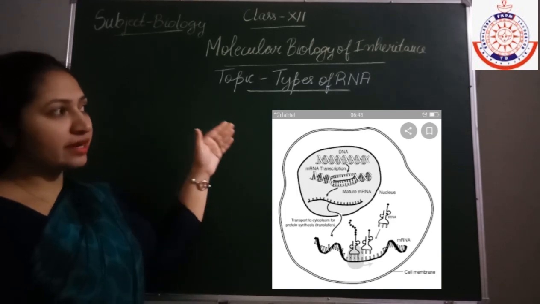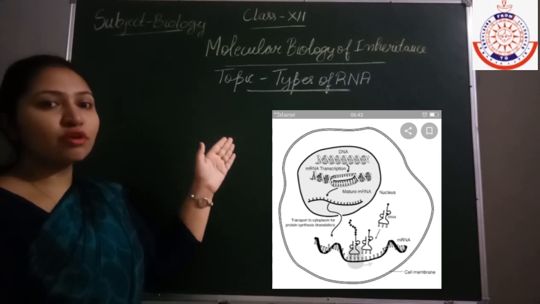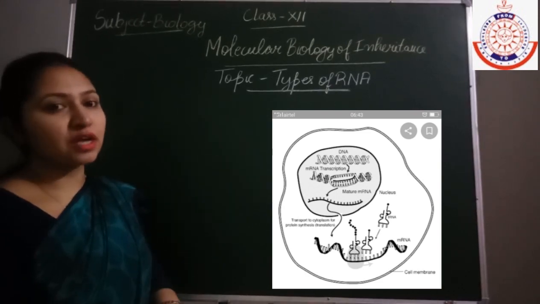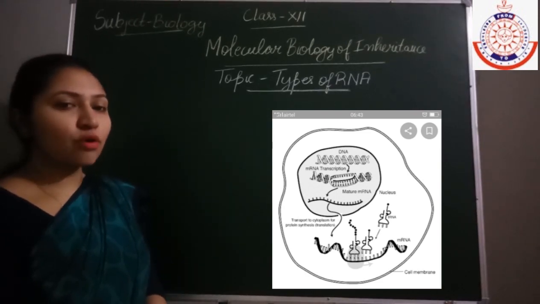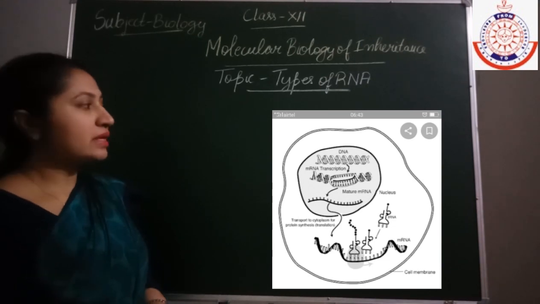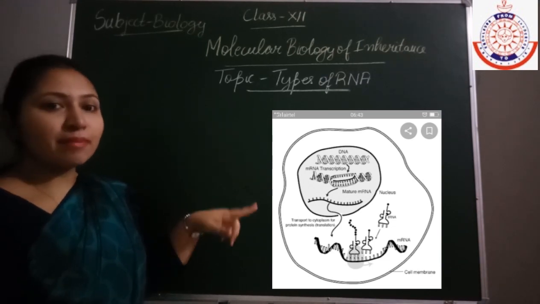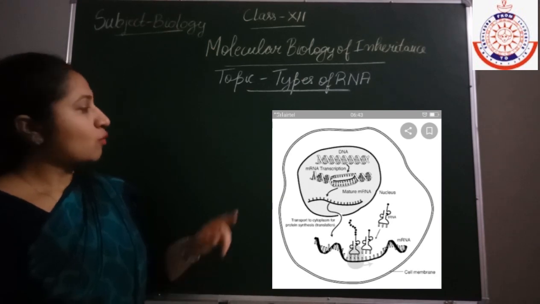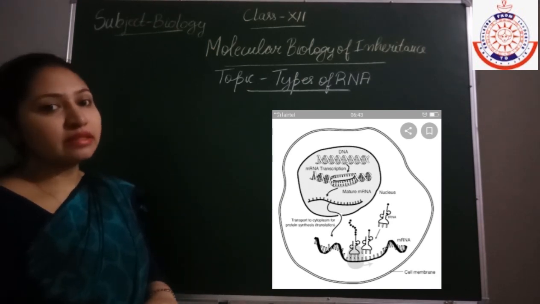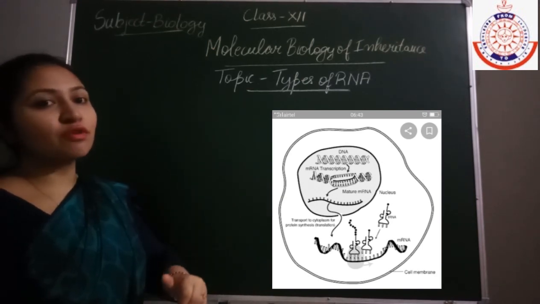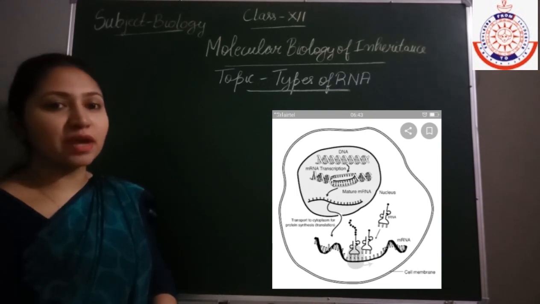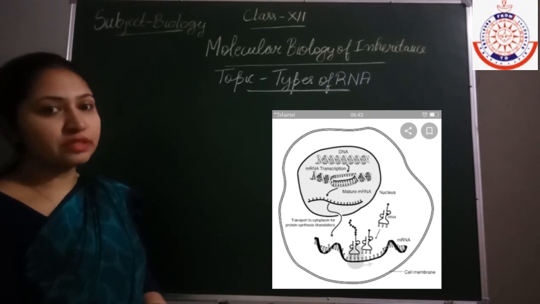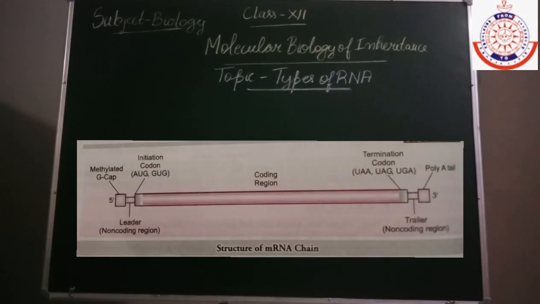So how will this genetic information come from the nucleus to the cytoplasm? By the formation of the mRNA. From the DNA the mRNA forms, and then what is the function of the mRNA? The mRNA carries this information from the nucleus to the cytoplasm for the synthesis of the proteins. Next, we will discuss the structure of the RNA.